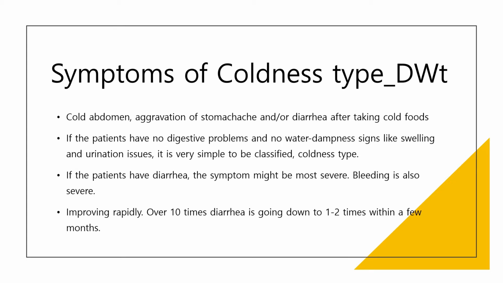But generally, if this type of patient has diarrhea, their symptom might be most severe. Whenever they eat something, they have to run to the toilet. Bleeding is also severe. Western medicine does not work. Coldness type would be the most dramatic case. Over 10 times diarrhea goes down to 1 to 2 times within a few months. Let's see the next case.